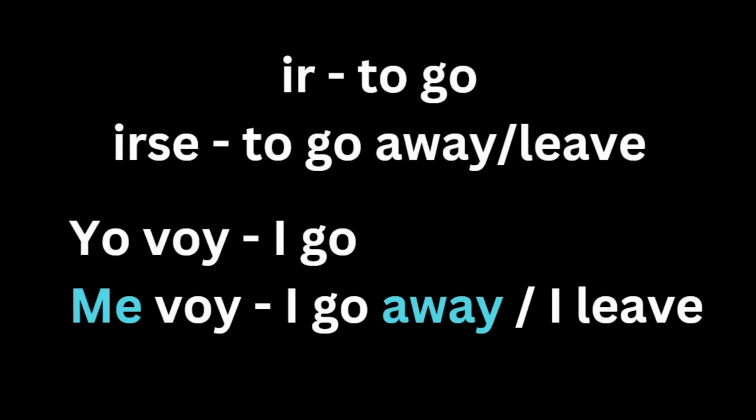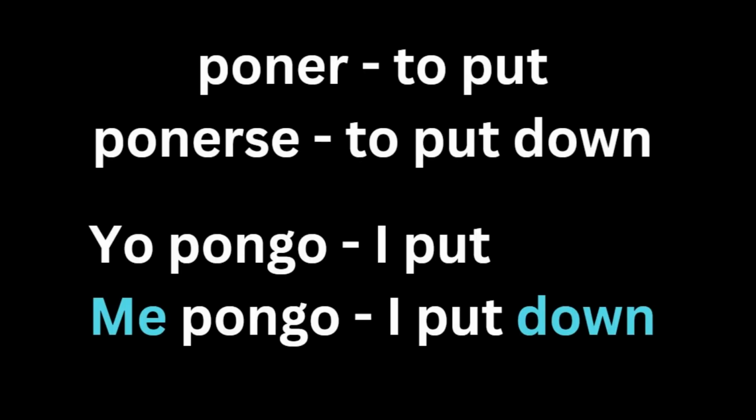Irse is a very interesting one because ir means to go, but irse means to go away or to leave. Saying yo voy means I go, but saying me voy means I go away or I leave. And the same concept applies to any pronoun and sentence you want to use. Poner means to put, but ponerse means to put down. But let's not forget that it's an irregular yo verb. Yo pongo means I put, but me pongo means I put down. And the same concept applies to any pronoun and sentence you want to use.